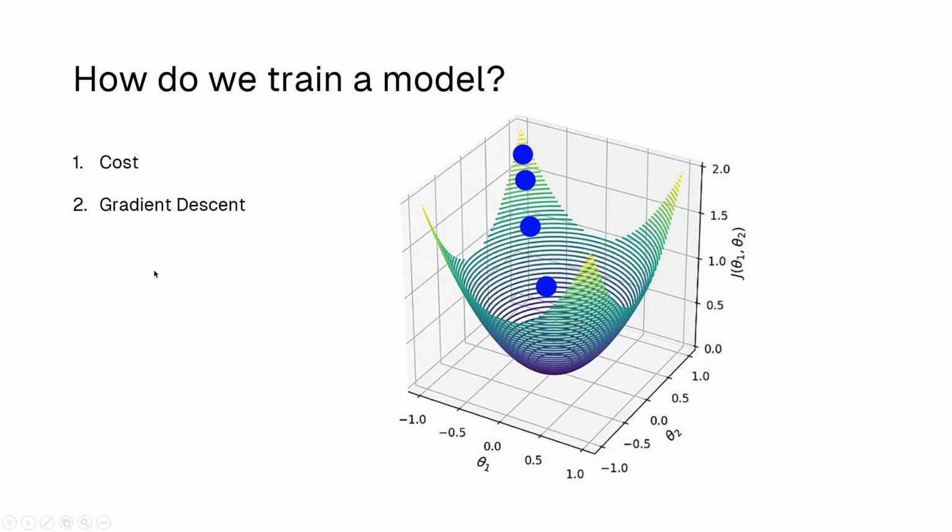Gradient descent is when you try and go down to the global minimum. Let's say my parameters start somewhere here and I want to come down. So I use gradient descent and I know the cost, right? There's one global minimum on the cost plot, so what I want to do is come to this place. Now let's talk a little more about cost and gradient descent with an example of house price prediction.